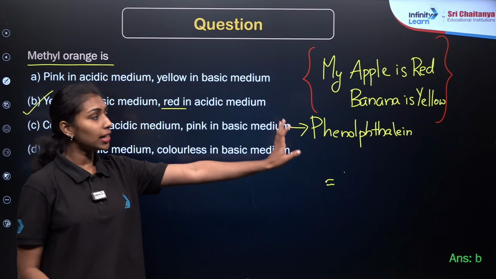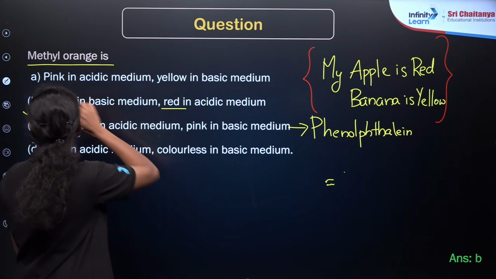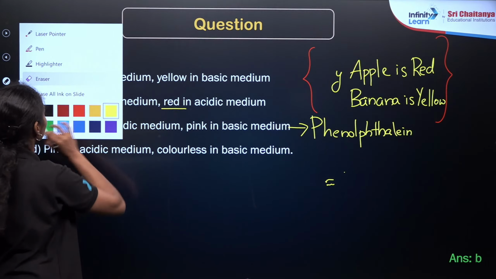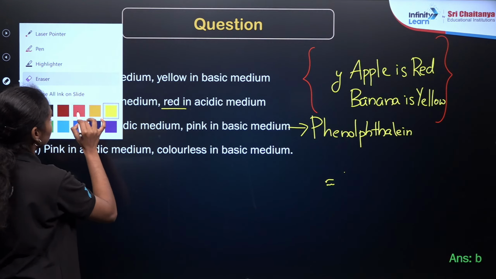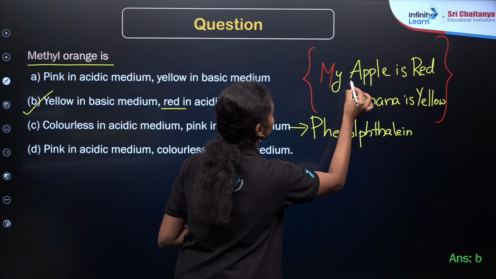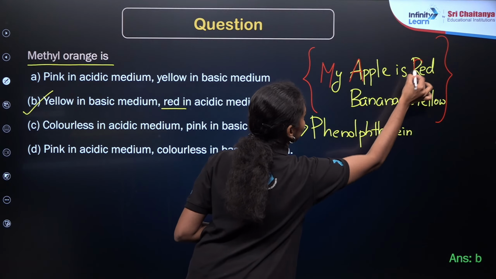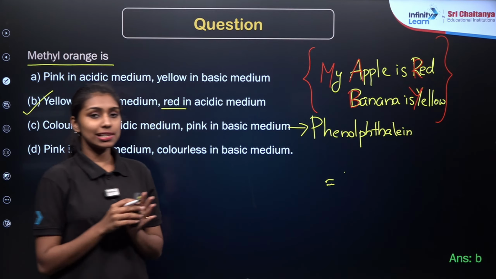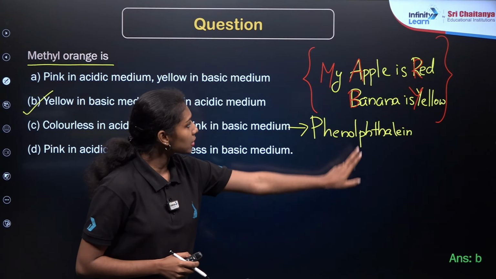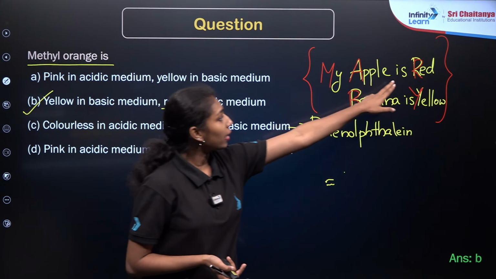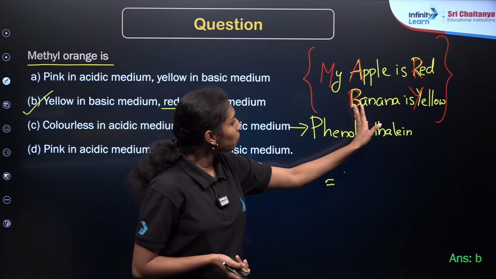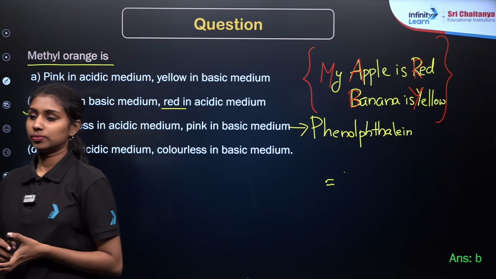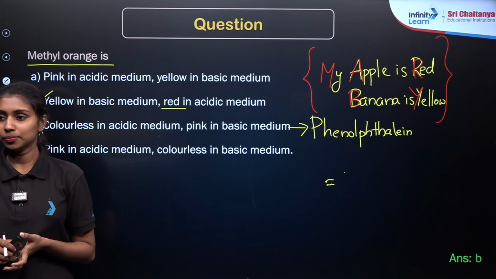This is a trick to memorize the color change of the methyl orange. Here M stands for the methyl orange. All the capital letters will be the terms to identify the color change here. A stands for acid here. Red means red color, right? So B stands for basic medium here. In the basic medium, methyl orange will show yellow color. Is that clear?